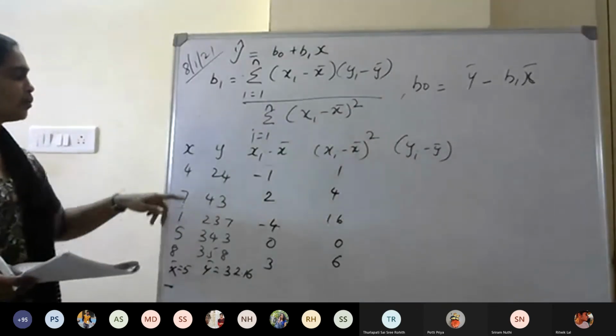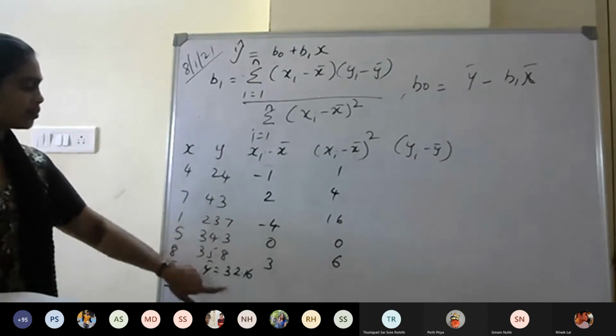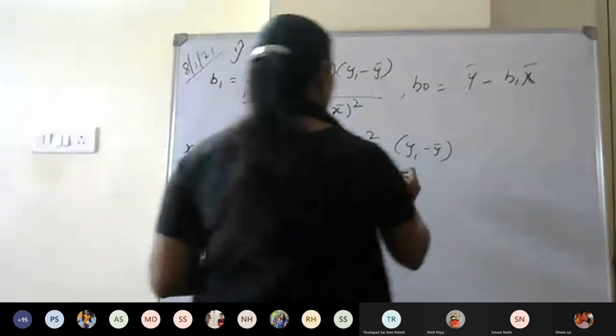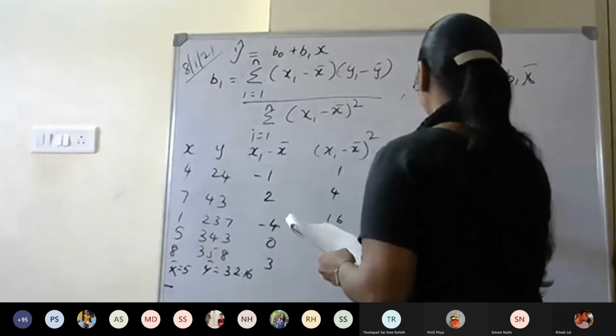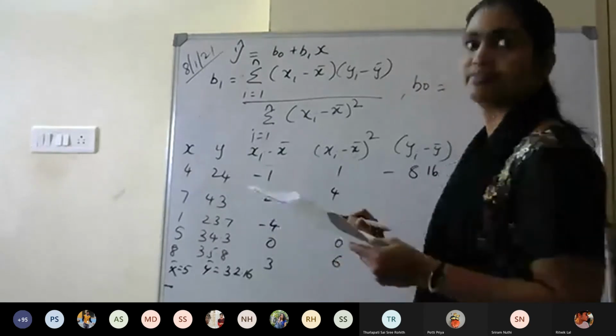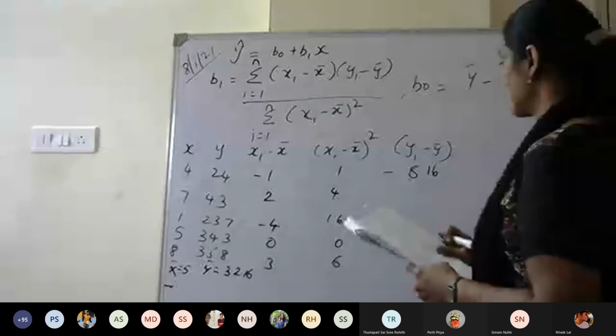Now similarly, yi minus y bar is 24 minus 32.16, so this will be 8.16. You can also do the calculation and verify whether it is correct or not.